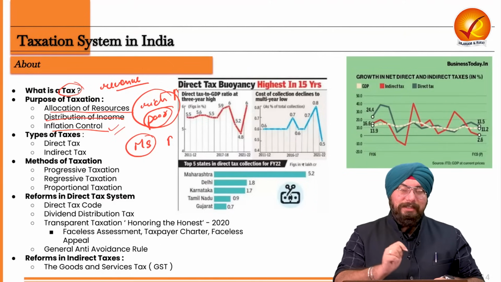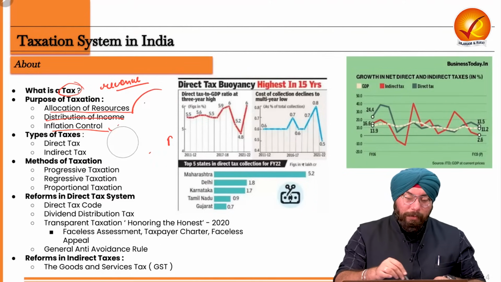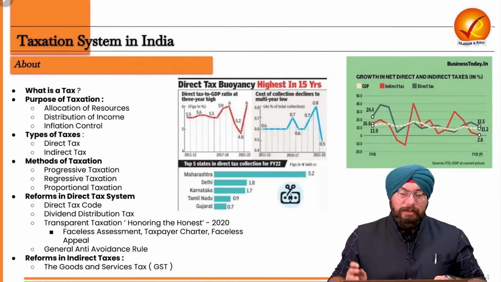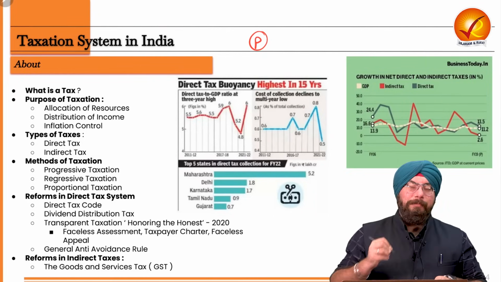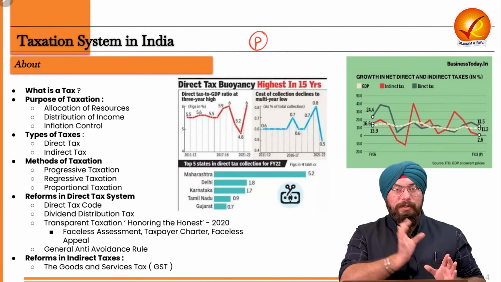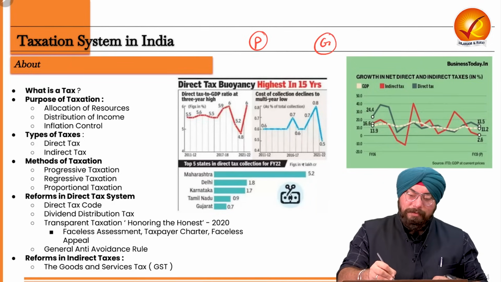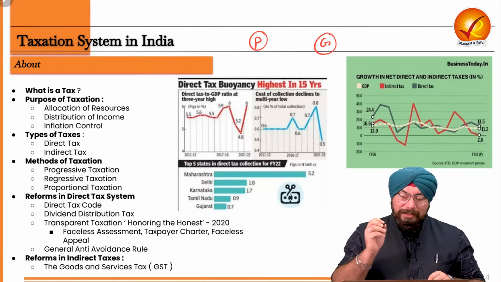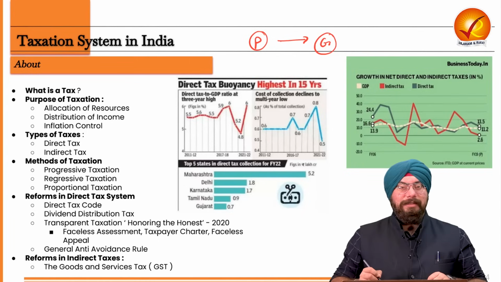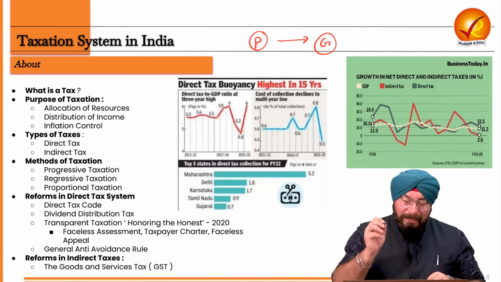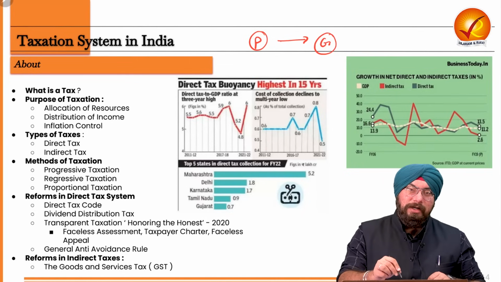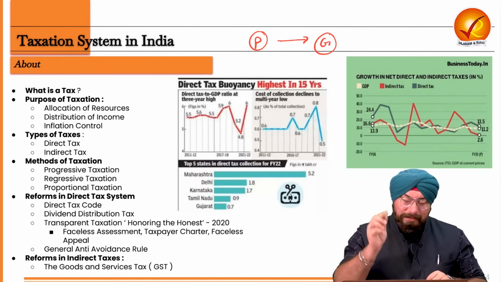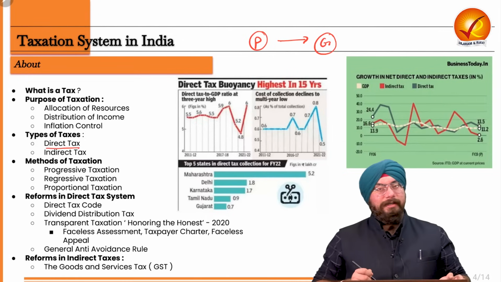Now, what are the two basic types of taxes which are very, very important for us to understand? Let's understand this with the help of an example. Let's say there is a person known as P, that is the person, the people of the country. And this is the government. Now, we understood that people have to pay taxes ultimately to the government. Let's say people are directly paying the tax to the government, right? That form of tax where the people of the country are directly depositing the tax into the pockets of the government is known as a direct tax.